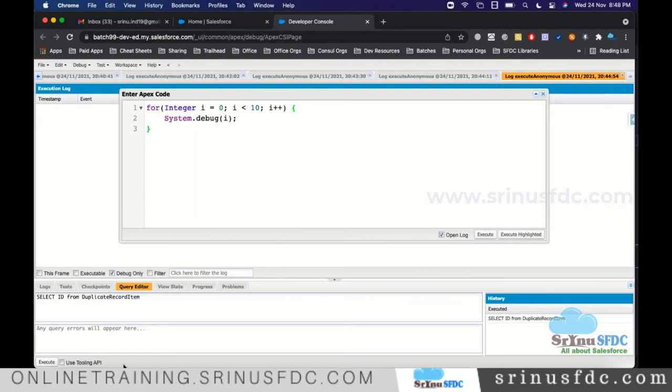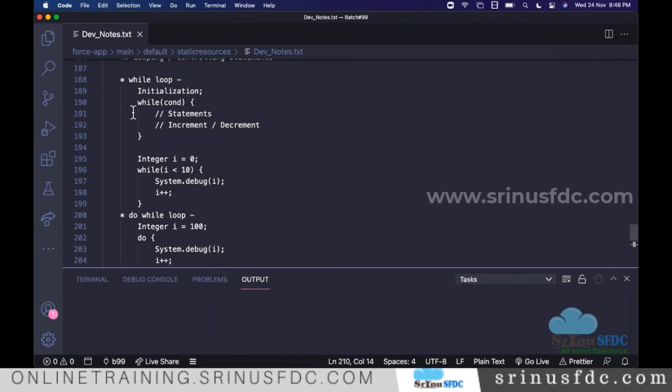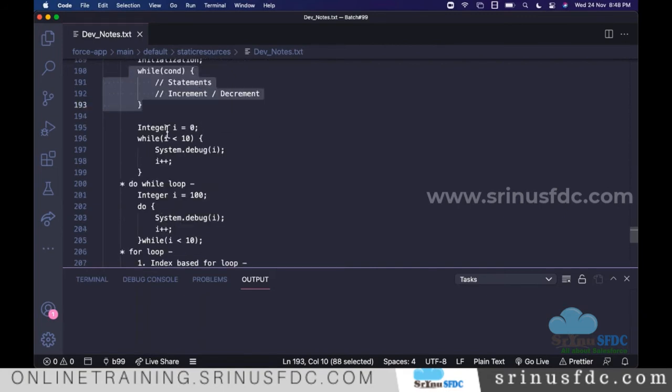Are you talking about do while or while? I understood both, and now you're doing this for loop, where you keep all in one single line. Yes, there is a difference with the syntax.